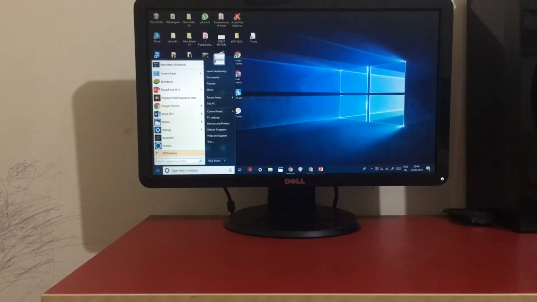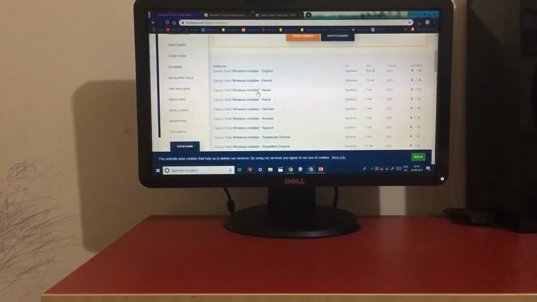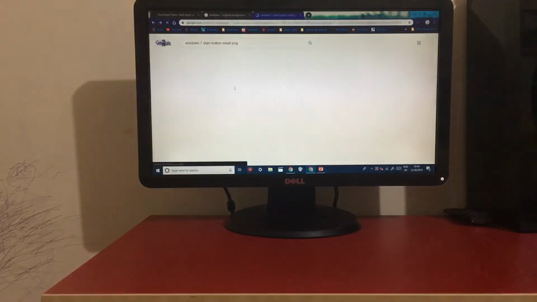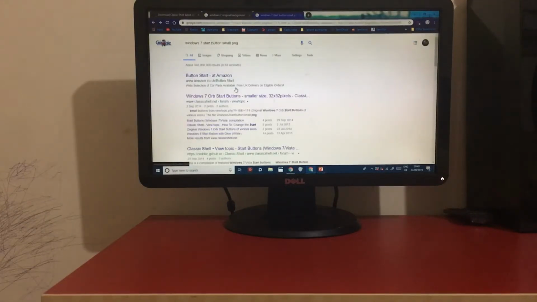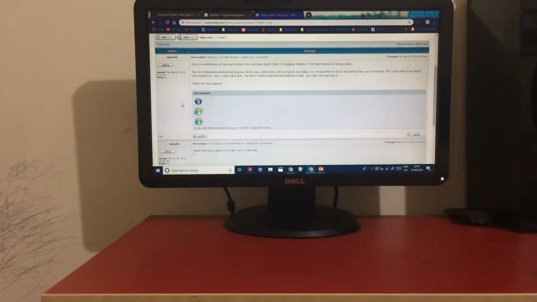it's not displaying the Windows 7 logo. To do that, first you have to go on your web browser again, and then search Windows 7 Start Button Small.png, and then go onto this website which says Windows 7 Orb Start Button smaller size 32x32 pixel classic. Click on that one and then scroll down. You can see this image here. Right click on the image and then click Save Image As, and then save it on the file you want to.